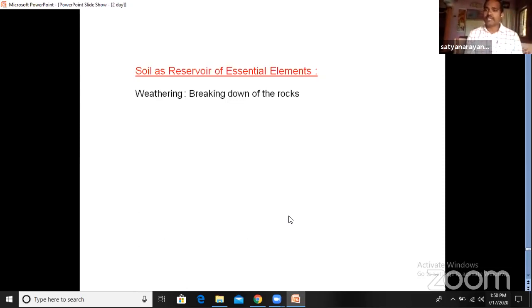Now, how are these elements added to the soil? They are added by a process called weathering. Weathering means the breaking down of rocks. We can find many rocks, no? When the rocks break down, they release many small particles. During the course of time, these very small particles are converted into minerals. So the breaking down of rocks is called weathering.